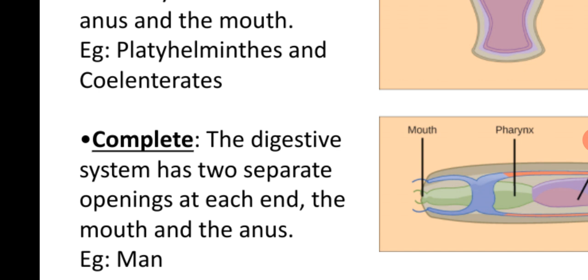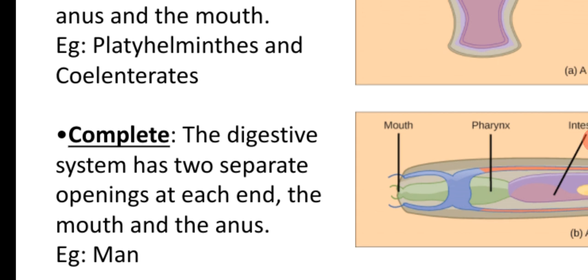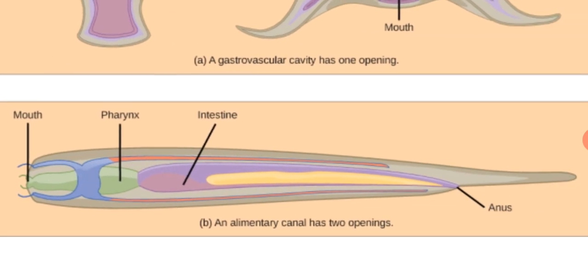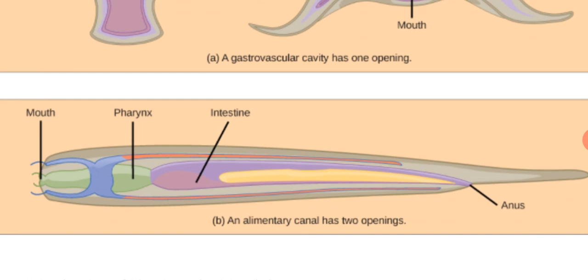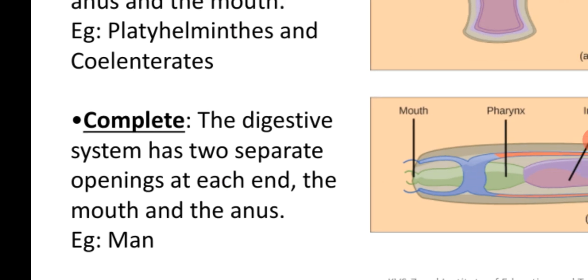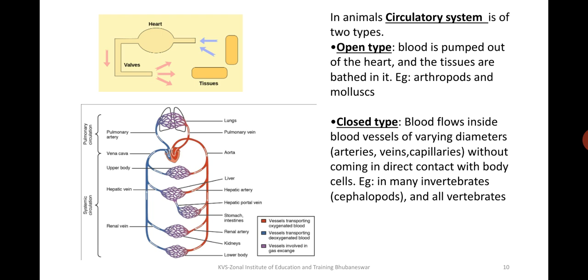Another type of digestive system that we find in organisms is a complete one, where you will find a whole tube. The tube starts from the mouth with the pharynx, intestine and all the digestive tract. The whole alimentary canal ends in the anus. So there is a complete formation of a digestive system. This is also one of the criteria by which we can divide these organisms from one another.